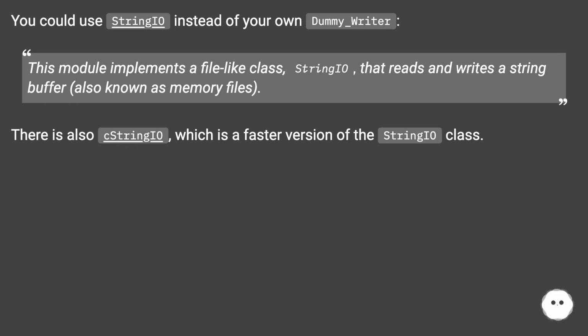You could use StringIO instead of your own dummy _writer. This module implements a file-like class, StringIO, that reads and writes a string buffer, also known as memory files. There is also cStringIO, which is a faster version of the StringIO class.